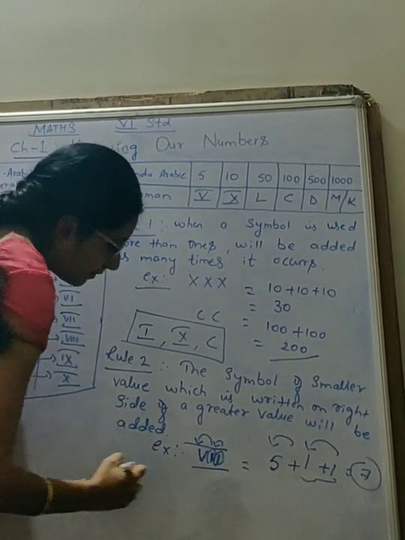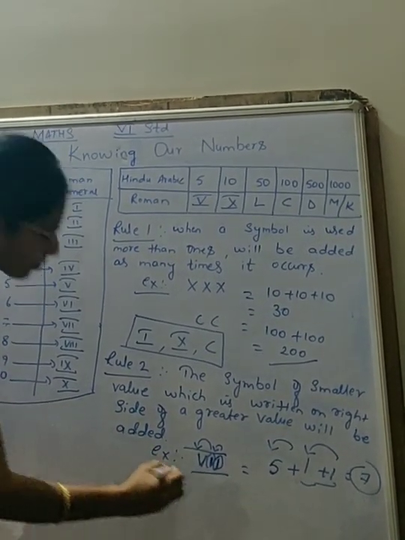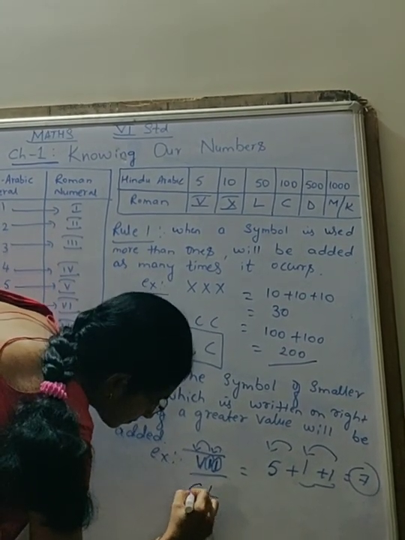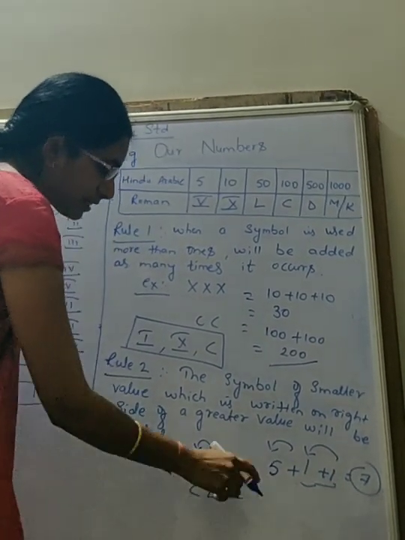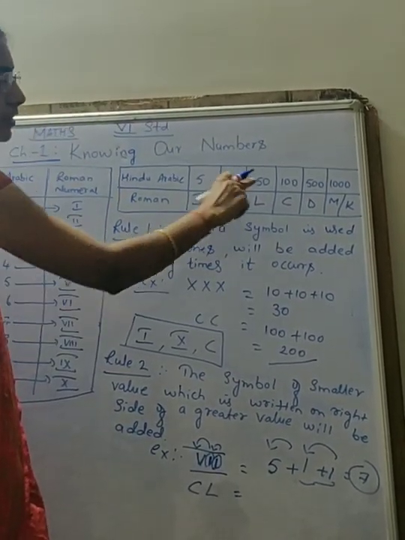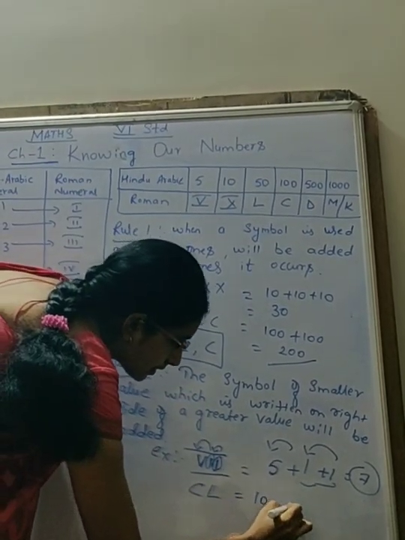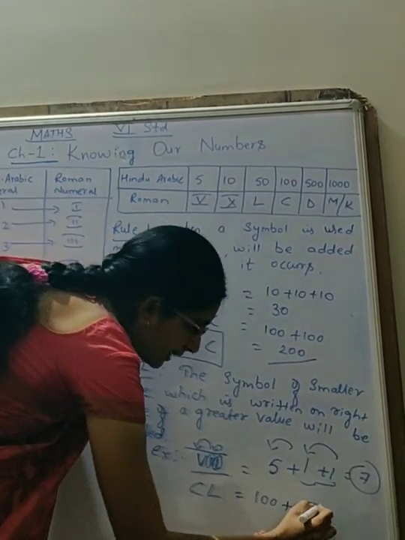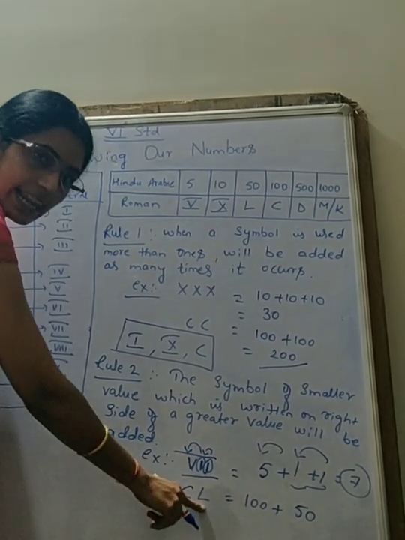See, one more example we can take. I will take one more example. Okay. Now what number does C indicate? See here, 100. Correct? Yes. L is 50. Now you tell me which is the smaller value symbol here? It is L. Correct?